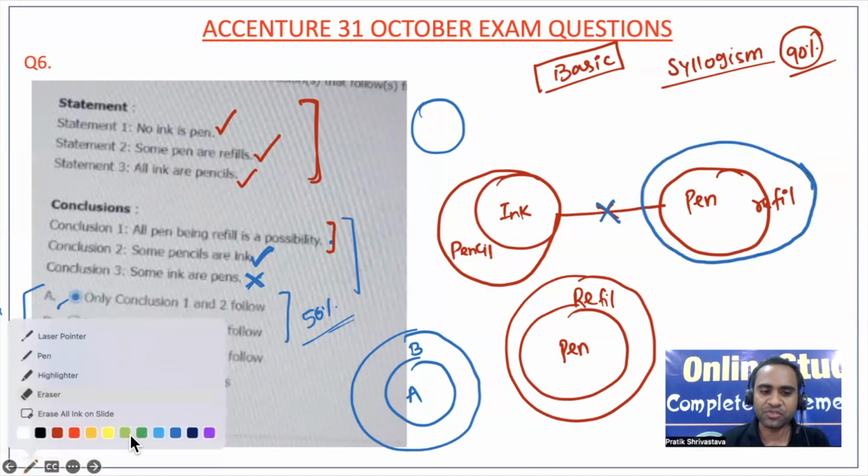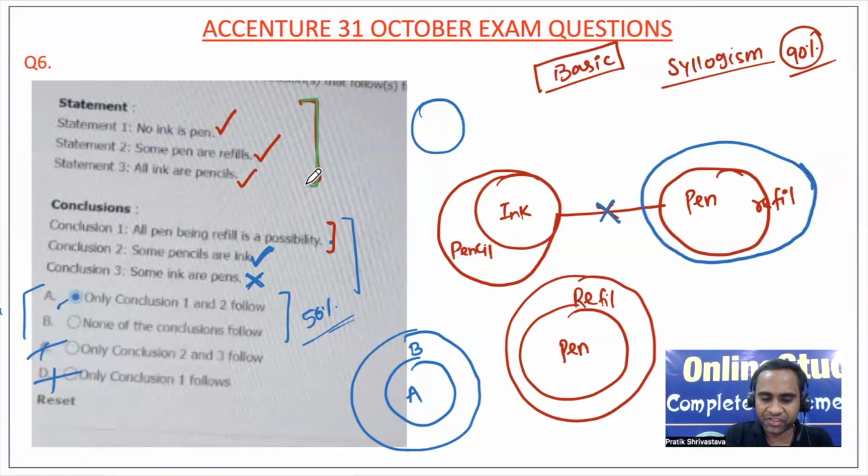Next, we have to check our statements. If my statements are not getting violated, that means it is possible to put all the pen inside the refill. No ink is pen: there is no relation, not violated. Some pens are refill: if you say all A are B, then you can also say some A are B. Even if the complete part of A is inside B, then definitely some part of A is also inside B. This is also not violated. All ink are pencil: not violated.